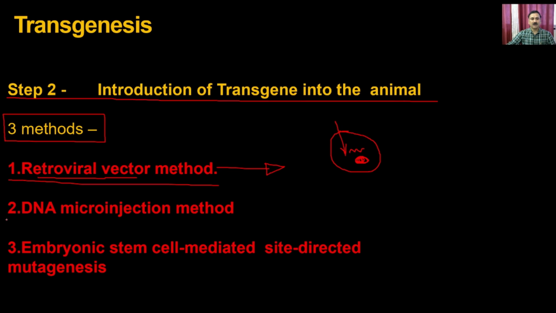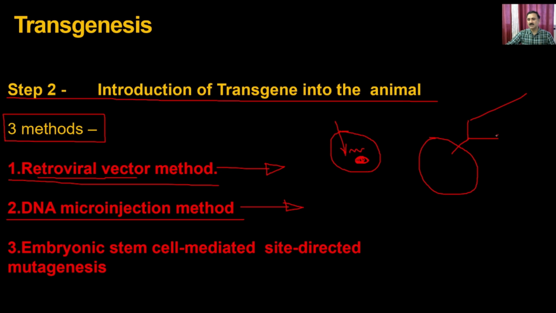The second is that you can use the DNA microinjection method. In a DNA microinjection method, you take a cell, and with the help of microinjection, which is like a micro syringe, you take this particular type of DNA and directly inject that DNA into the nucleus of this particular cell, and that's how you can deliver the DNA into the cell. Once it reaches the nucleus of that particular cell, it will integrate along with the genome, and ultimately it is going to proliferate along with these cells.